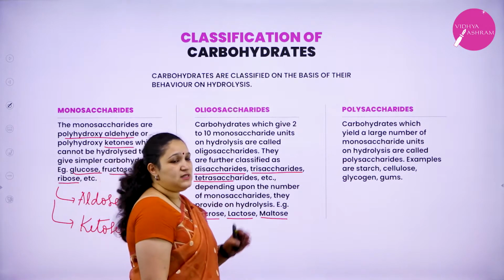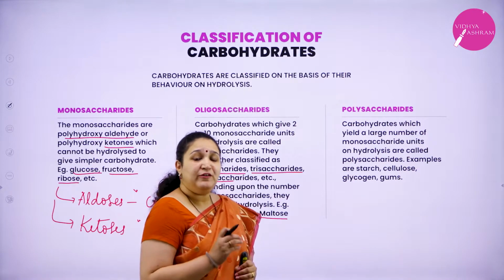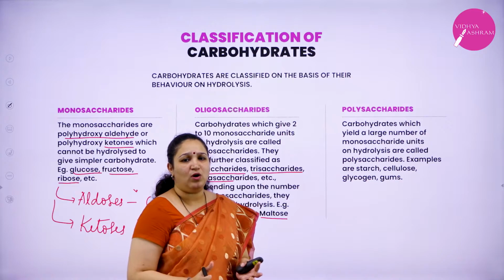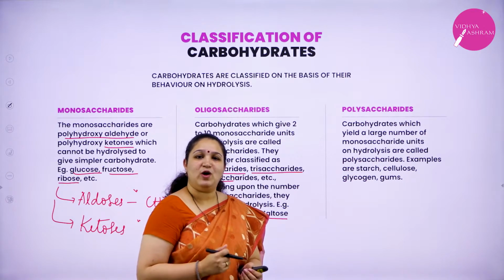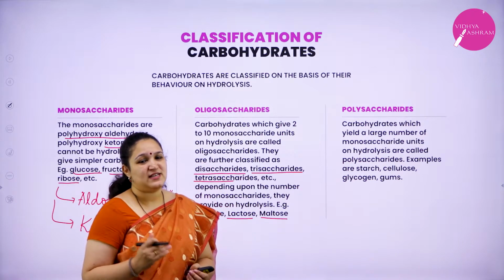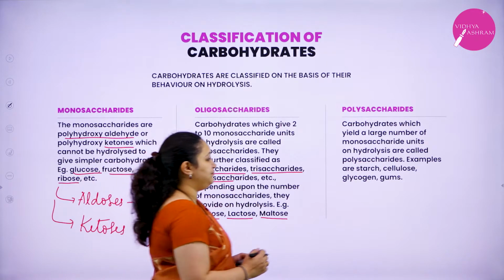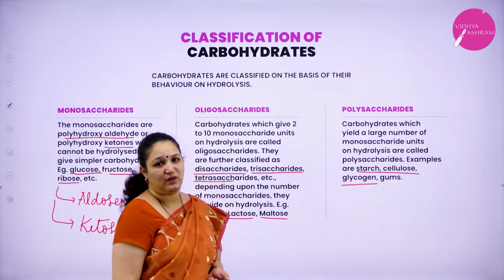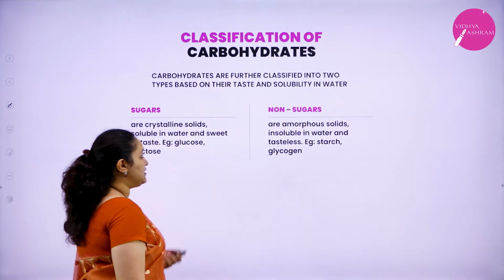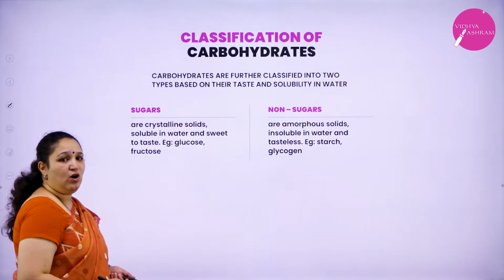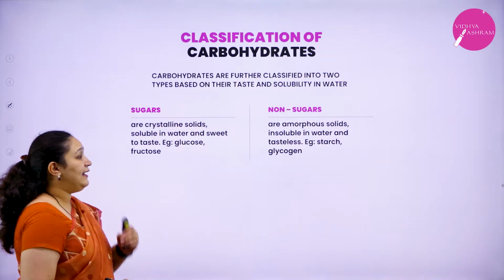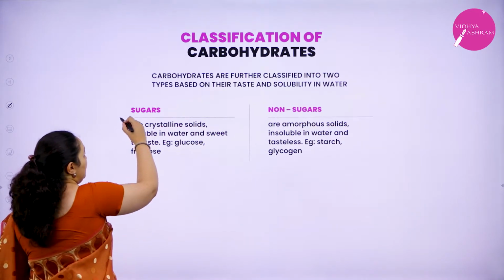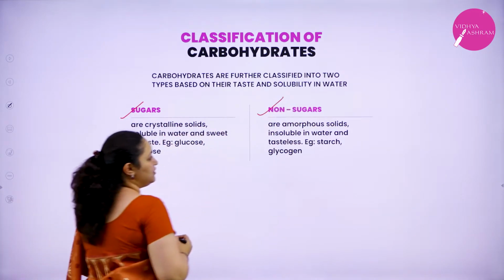Next is polysaccharides. If a carbohydrate on hydrolysis gives large number of monosaccharide units, we call them as polysaccharides. Example, starch, cellulose, glycogen, etc. So the next classification is based on the taste and solubility in water, that is sugars and non-sugars.